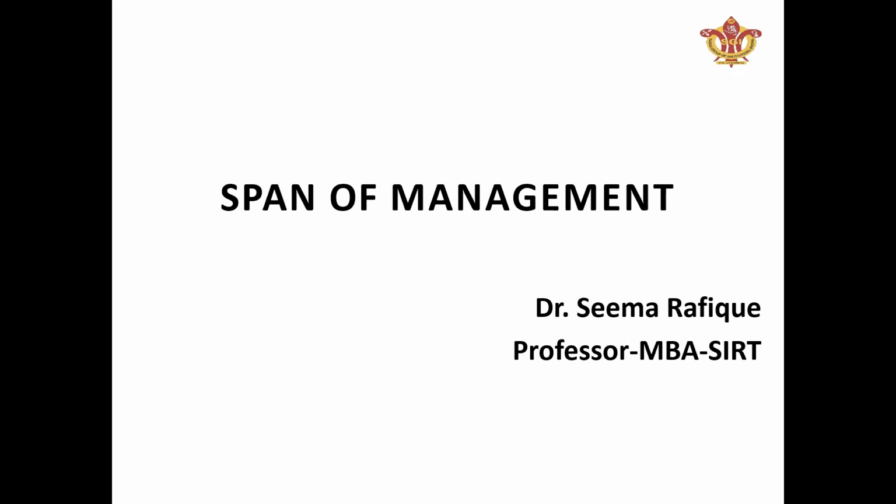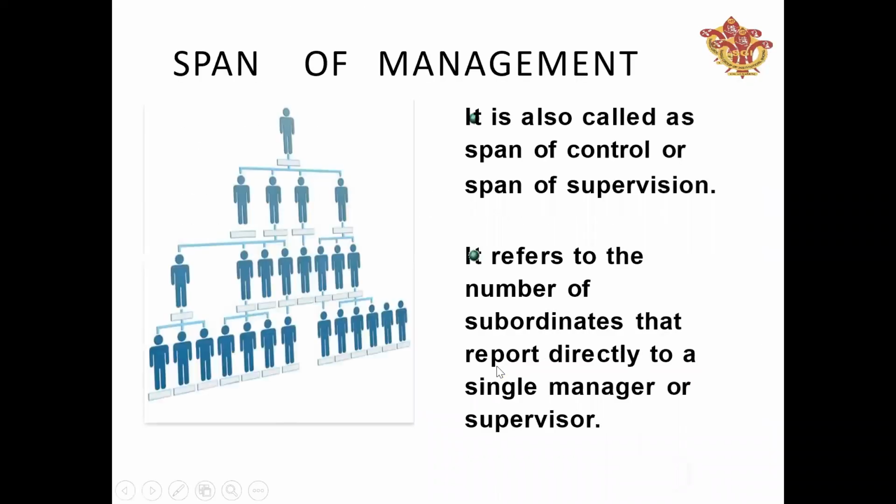So today we'll discuss the topic which is span of management. So now let us see what the span of management is. If we go by the definition, it is also called the span of control, or we can say span of supervision. As per the definition, it refers to the number of subordinates that report directly to a single manager or supervisor. In simple words, span of management is nothing but how many subordinates are directly reporting to a single manager or supervisor.